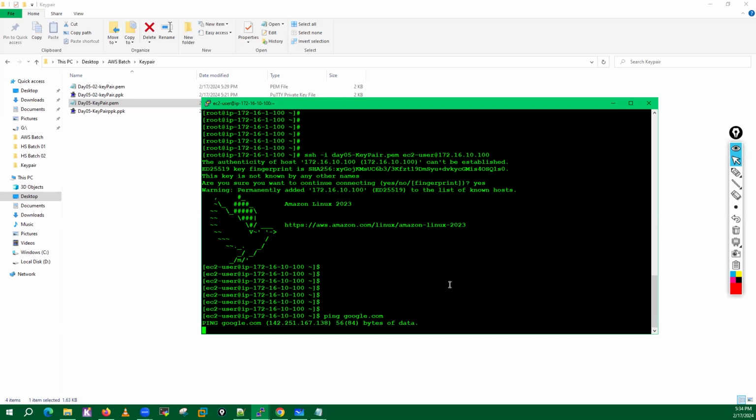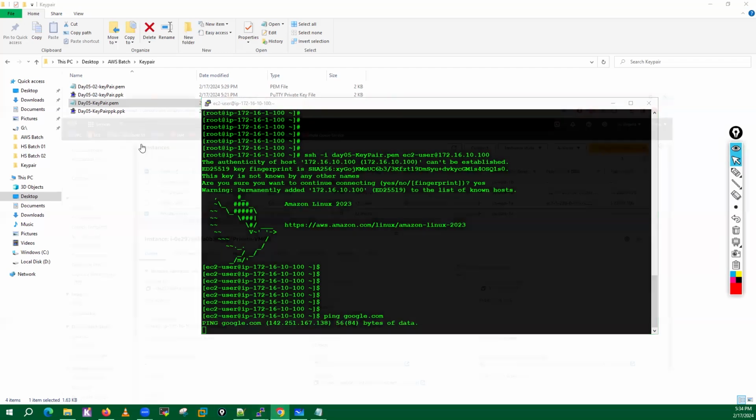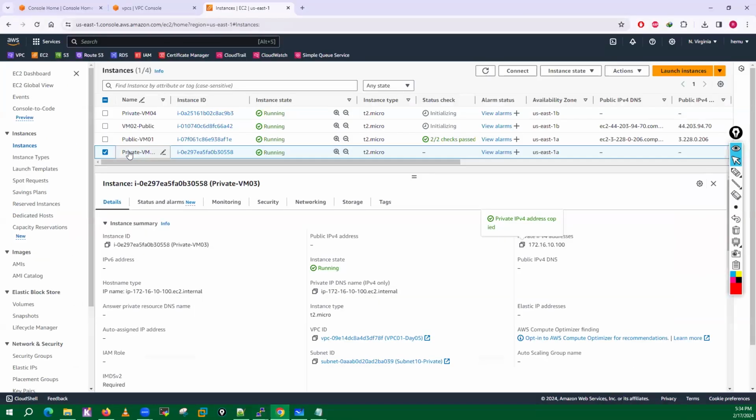Why guys, am I not able to ping Google from this VM3? What is the reason? Simple. It doesn't have a route, right? There is no route. There's no public IP. There's no route. And if we don't have any route, we cannot communicate.